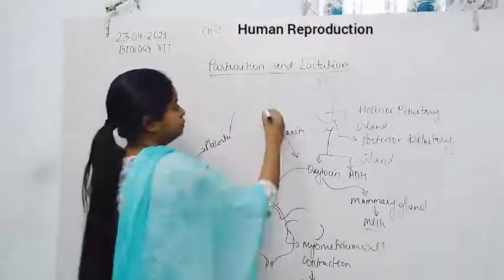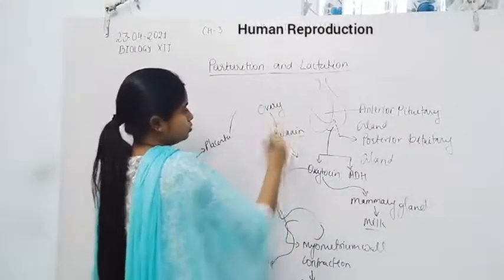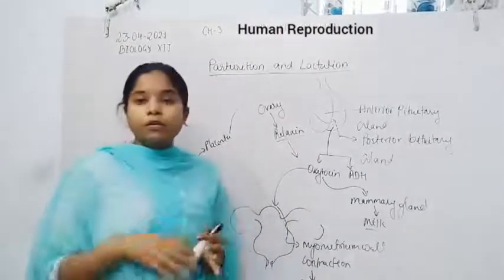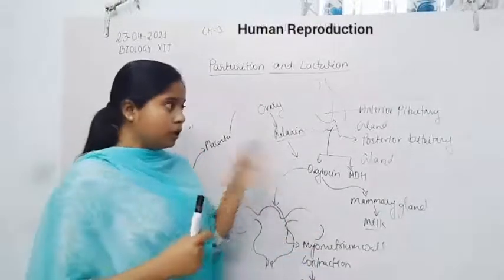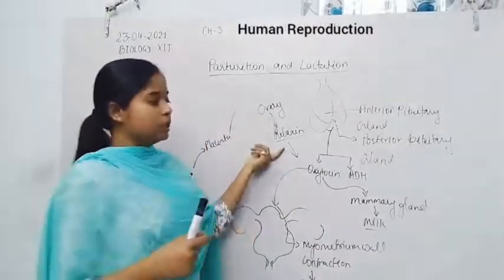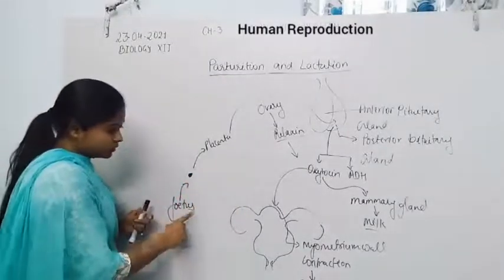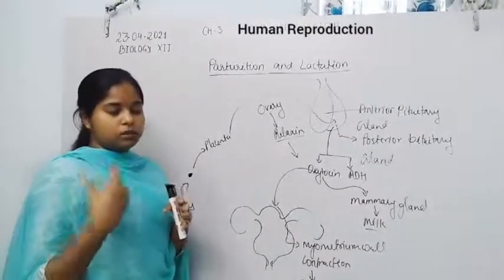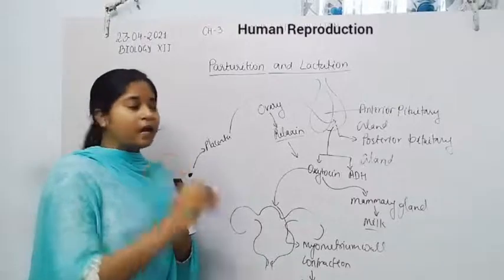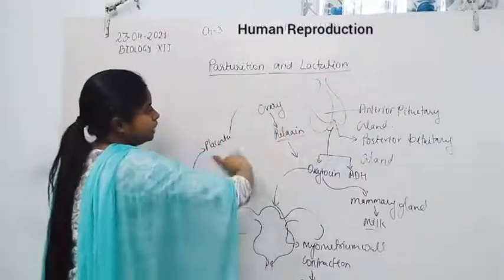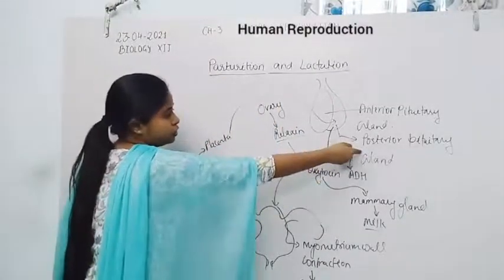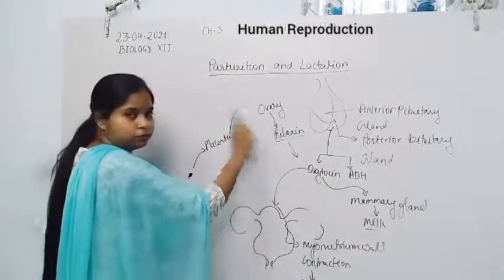Some other hormones also support the parturition process and the secretion of milk, such as relaxin. That relaxin is secreted by the ovary. So at the end of the intrauterine life of the fetus, the mother's ovary secretes relaxin, because the developed fetus secretes signals that stimulate the posterior pituitary gland and the ovary both, for the secretion of oxytocin from the posterior pituitary gland and the secretion of relaxin from the ovary.